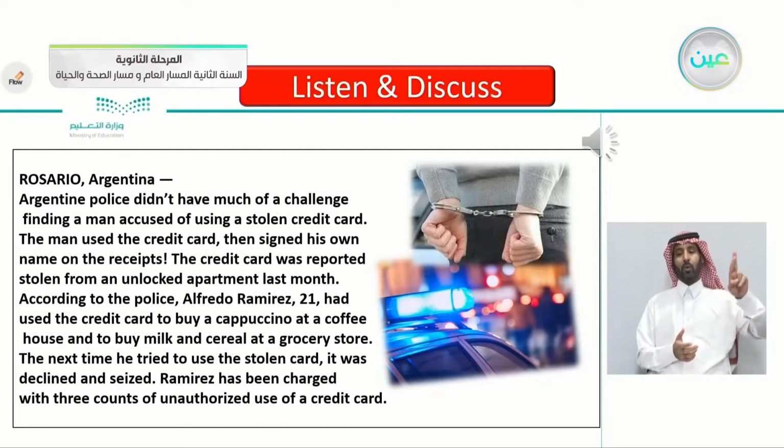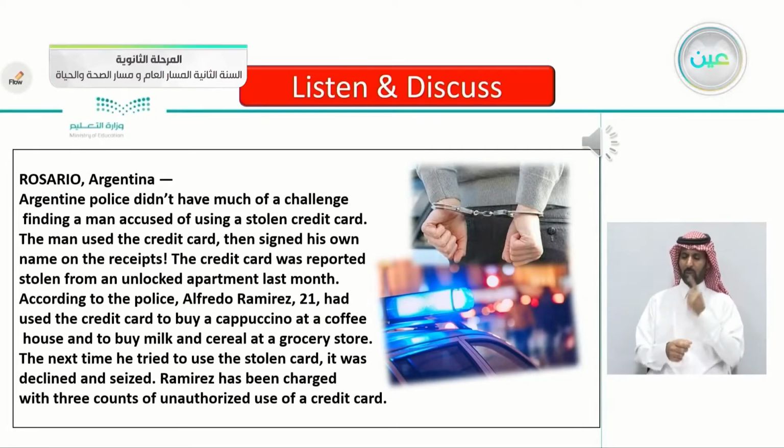Rosario, Argentina. Argentine police didn't have much of a challenge finding a man accused of using a stolen credit card. The man used the credit card, then signed his own name on the receipts. The credit card was reported stolen from an unlocked apartment last month. According to the police, Alfredo Ramirez, 21, had used the credit card to buy a cappuccino at a coffee house and to buy milk and cereal at a grocery store. The next time he tried to use the stolen card, it was declined and seized. Ramirez has been charged with 3 counts of unauthorized use of a credit card.